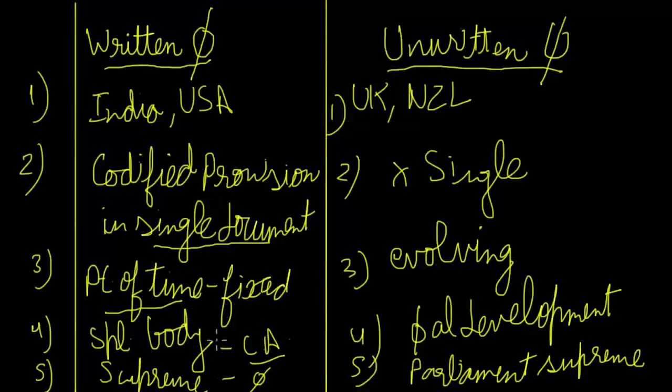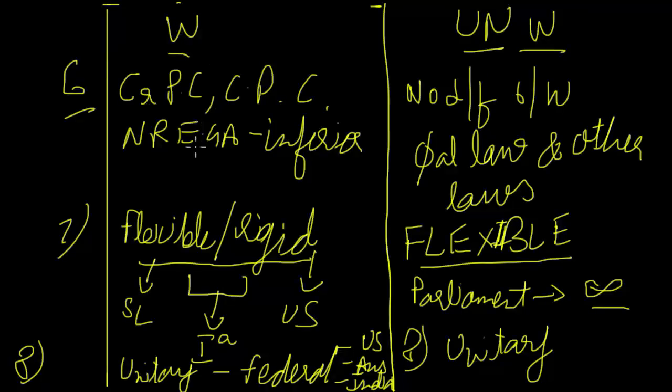Then who is supreme: the parliament or the constitution? Then we discussed inferior and superior laws, then flexibility and rigidity, and then unitary and federal. And the unwritten constitution necessarily has to be a unitary constitution, right?